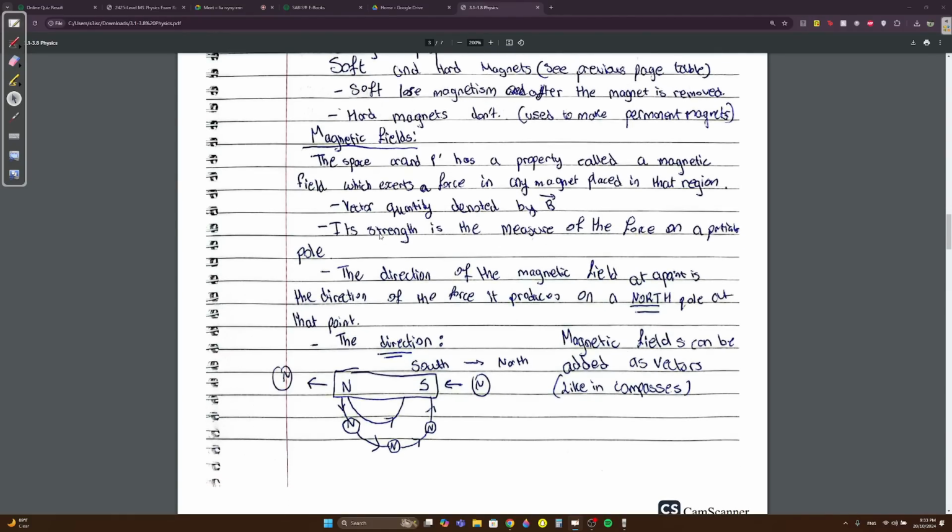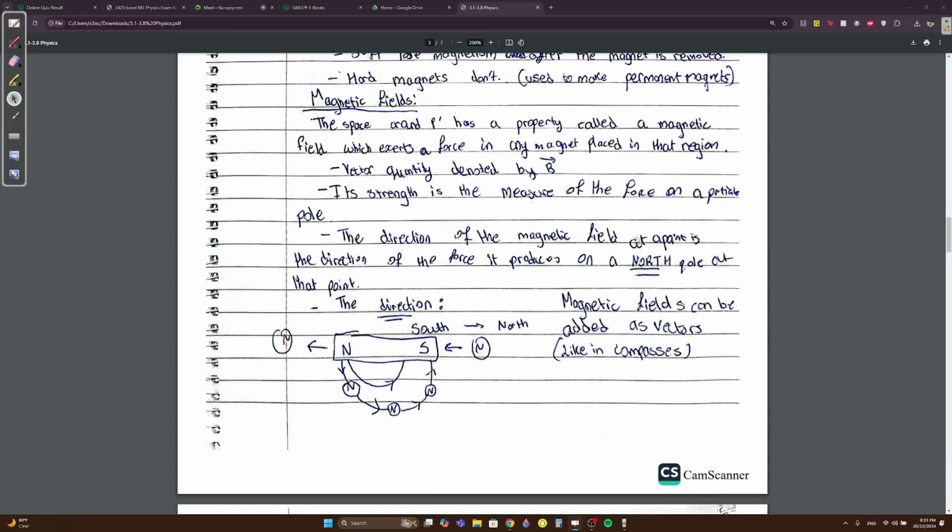Okay, this is very important. These three. It's denoted by B. Its strength is the measure of the force on the pole, and the direction of the magnetic field at any point is actually the direction of the force it produces on a north pole at that point. These are grid questions, and they were in my prep list, so I can almost tell you that they're pretty much gonna come in your exam.